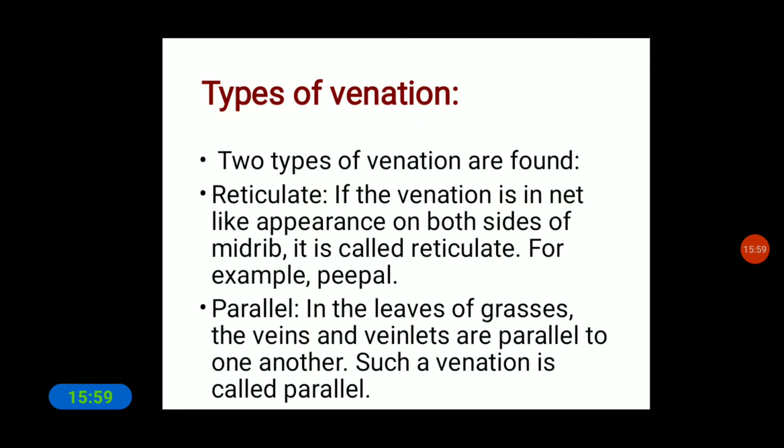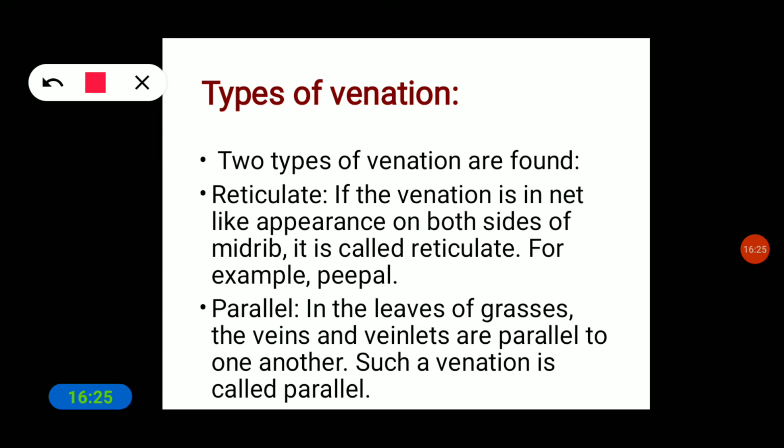Based on the types of venation, we can classify leaves into two types: reticulate and parallel. If the venation is in a net-like appearance on both sides of the midrib, it is called reticulate.